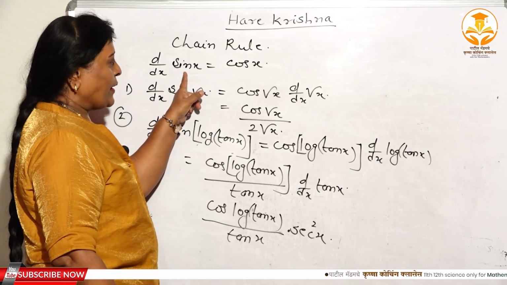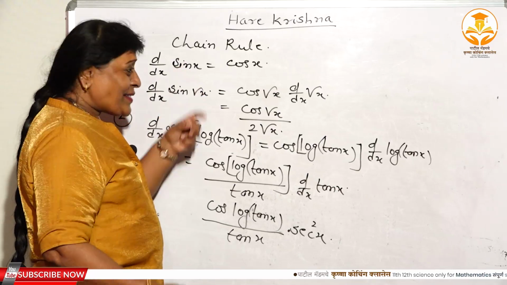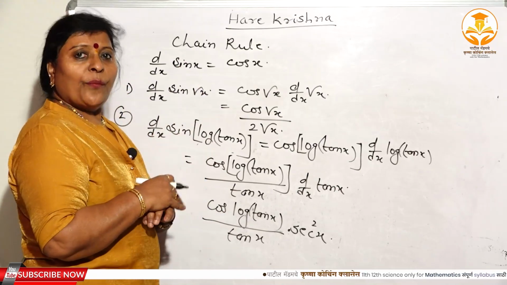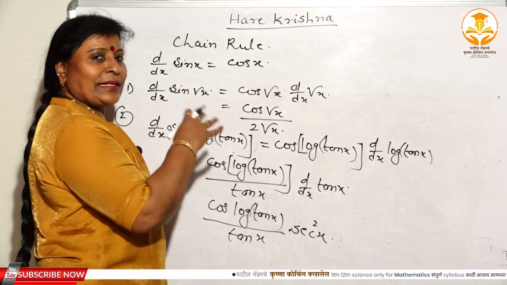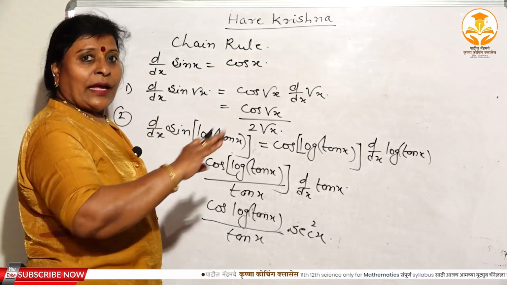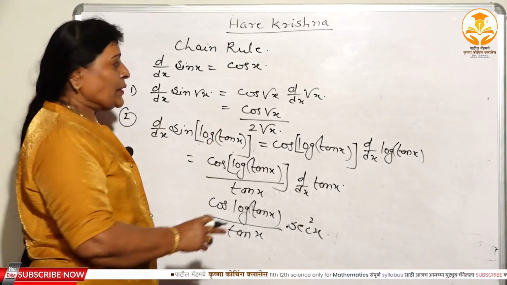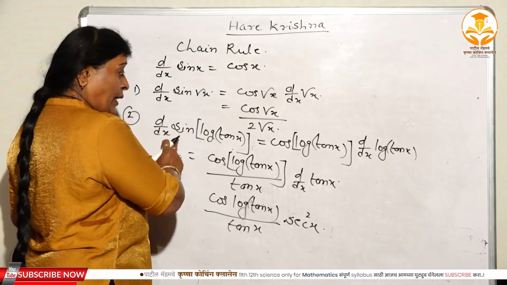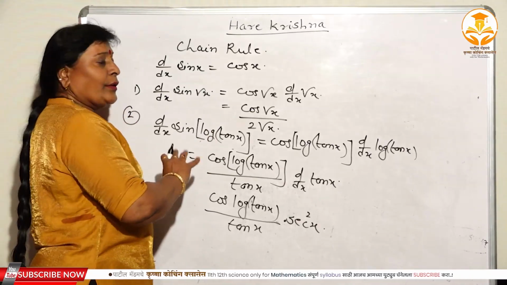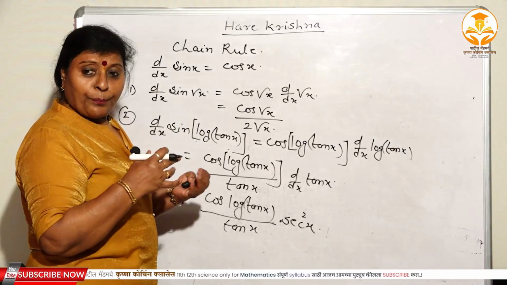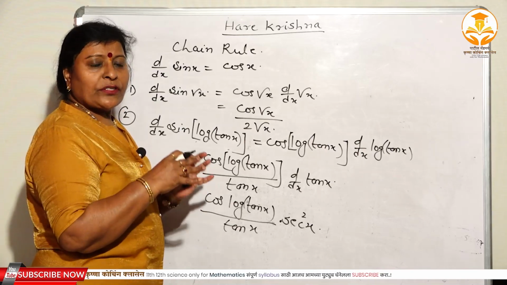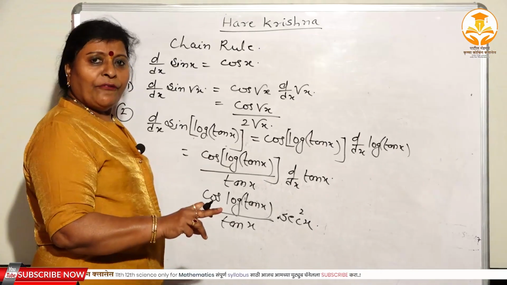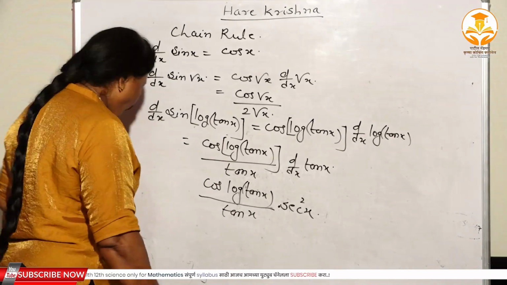In this way you can find the derivative of the function. That function is sin x, but I have converted it into composite form, isn't it? What have I done to that sin x? I have mixed it: sin of e to the power x, sin of log x, sin of root x, sin of log of tan x. In this way you can mix functions, prepare a function in composite form, and find the derivative with the help of the chain rule.